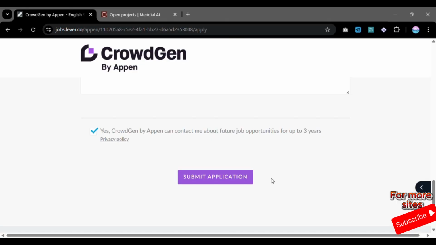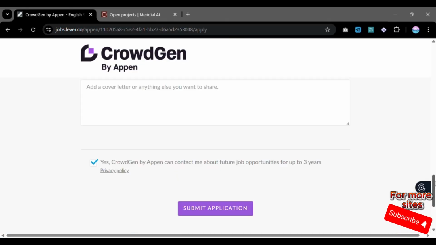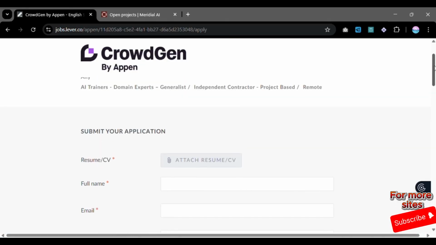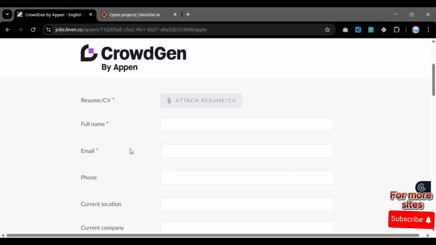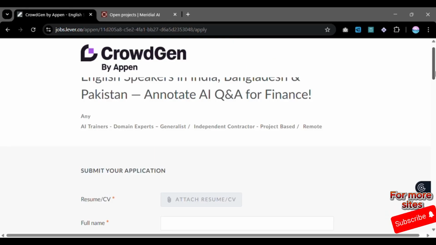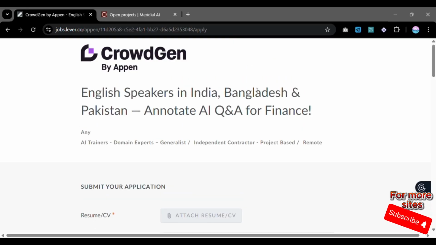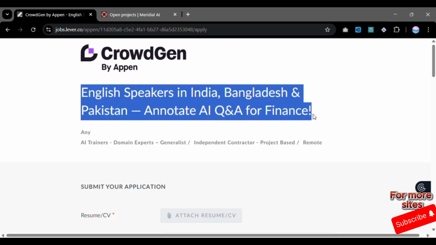And then the email that you have used, you track it. So in case your application is accepted, they are going to contact you through that email I've used over here, okay? So guys, if you are from those listed countries, I have said India, Bangladesh and Pakistan, please try this opportunity, okay? The site name is CrowdGen. So you'll just find on Google CrowdGen, go to where projects are, and then it's going to appear as the first project on the list, okay?